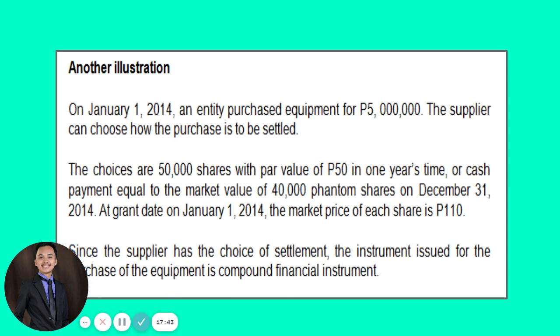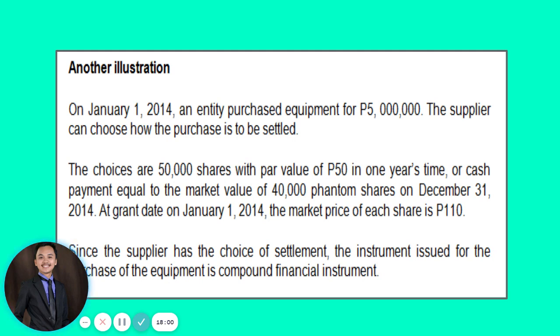Example, on January 1, 2014, an entity purchased equipment for 5 million and the supplier can choose how the purchase is to be settled.